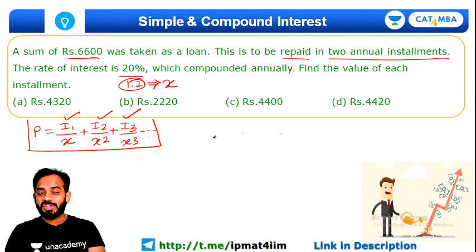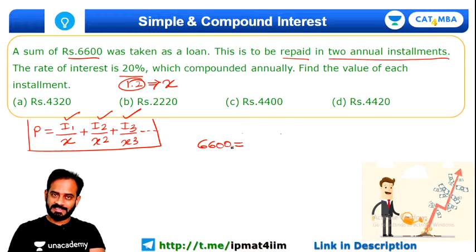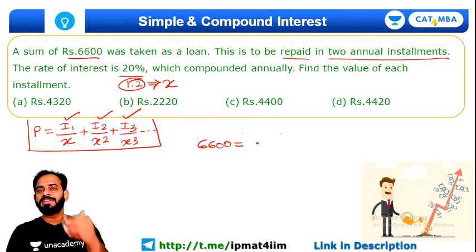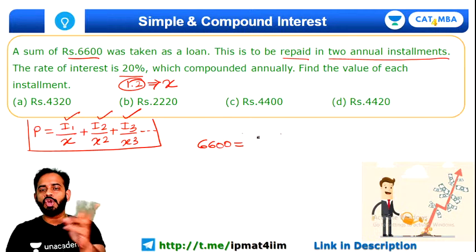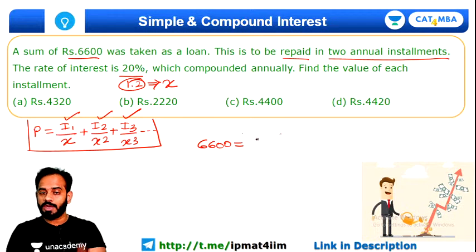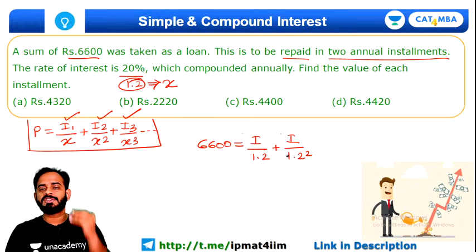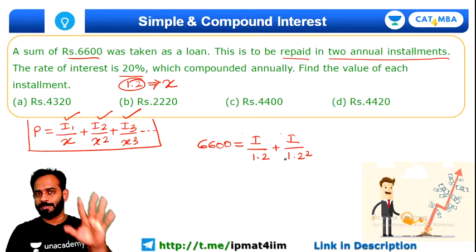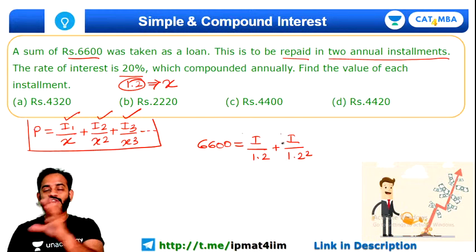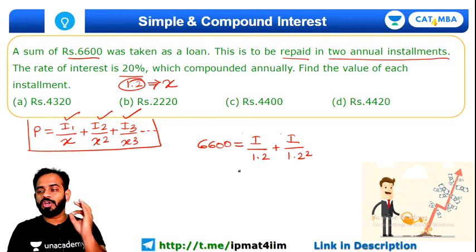So our equation will be equal to, principal is 6600, and what will be the equation? We know that both the installments are equal, so I upon x, which is 1.2, plus I upon 1.2 whole square. This will be our equation because it is repaid in 2 annual installments. So both the installments are same.